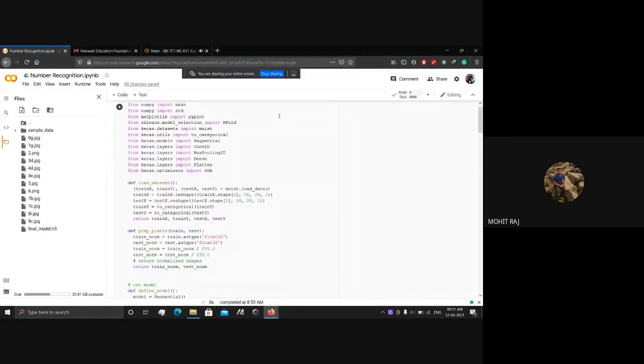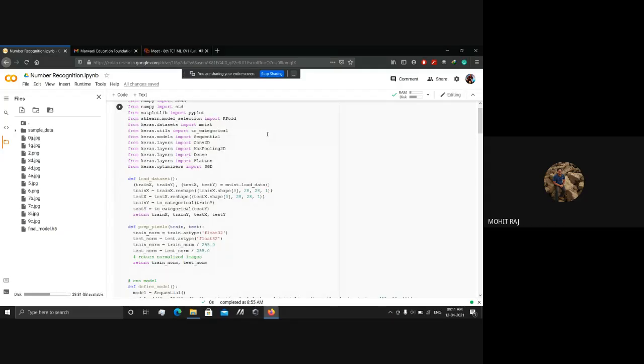As you see, sir, in the first part we have used the database of Keras, the MNIST database. First of all, we divide the data into 4 parts, as in the load database function you are seeing.